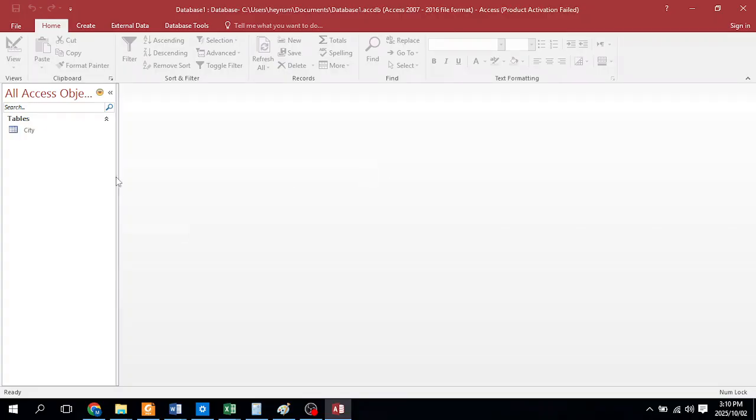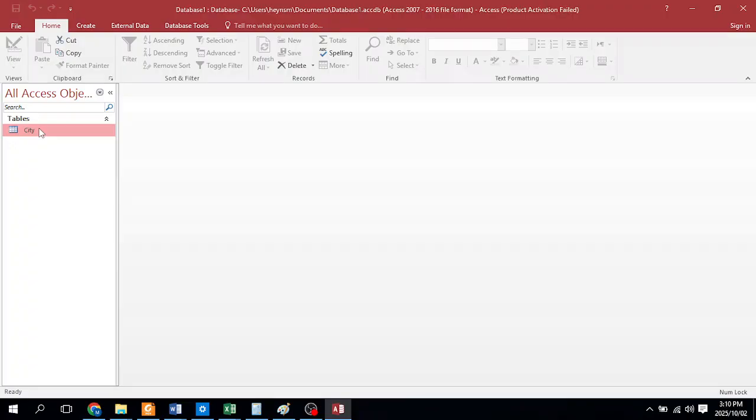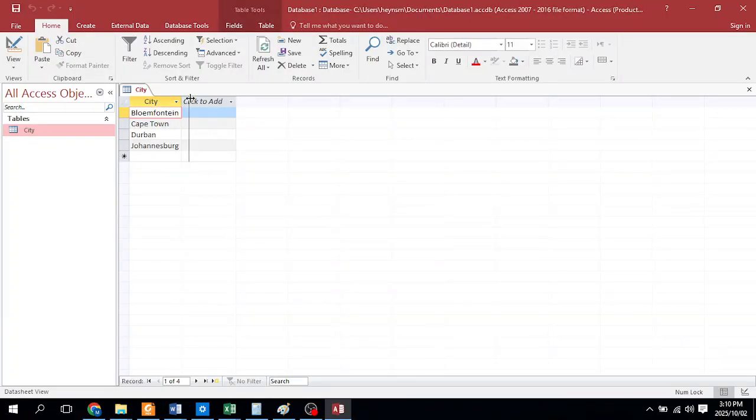Okay, so here I have my city table, and in here they want you to add cities. So I'm adding a couple of cities in here. It's obviously not the cities that they want you to enter. Can't spell Bloemfontein today. Bloemfontein. And what else? Durban. Okay, so I've entered a couple of things in here and I'm closing it. When I open this, you will see it is here. Now this you can close, because if we don't use it, we can close it. So here we have one table with one field and it contains only the names of a couple of cities.